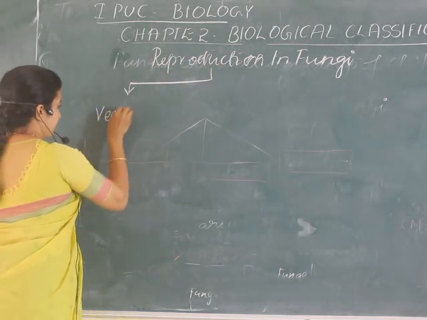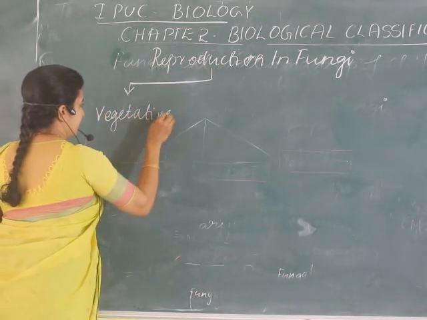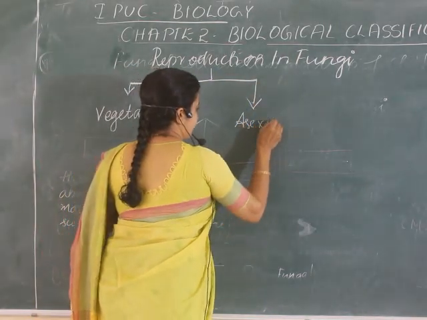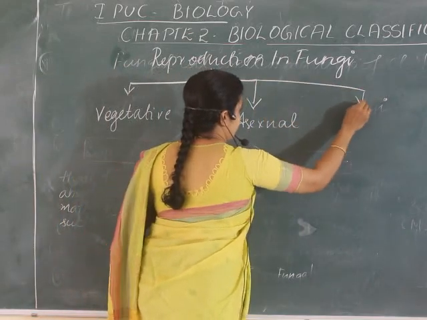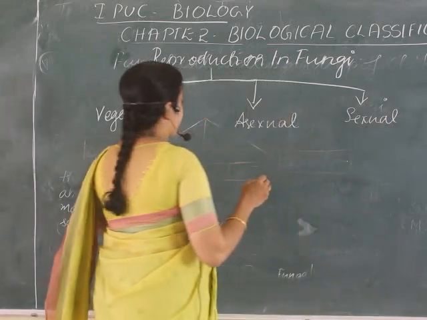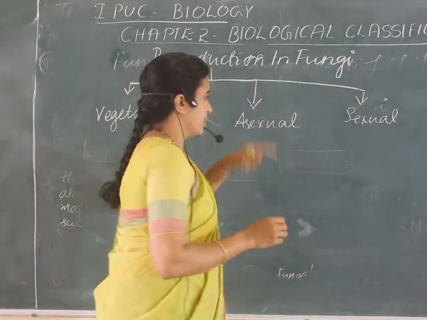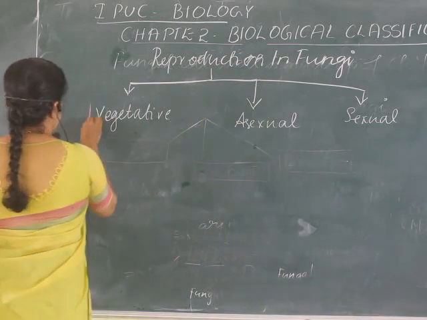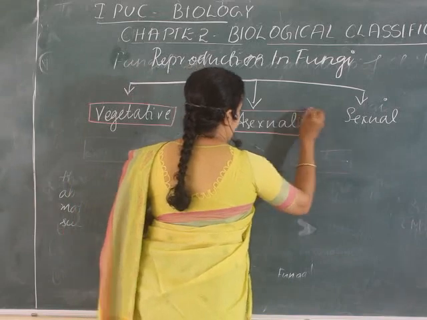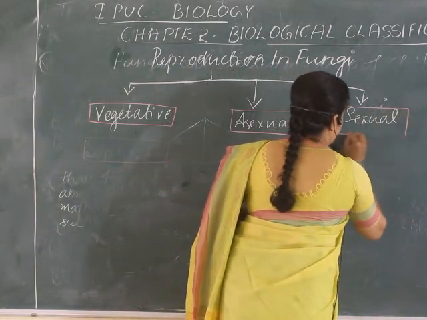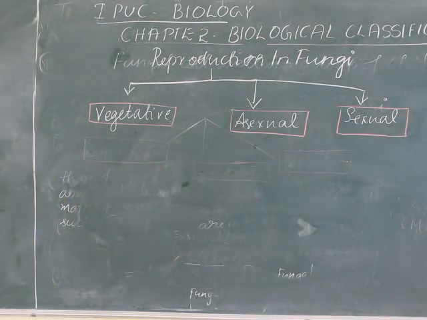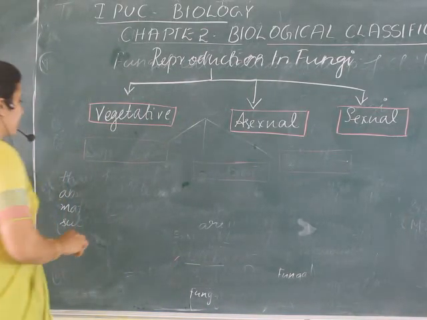One is the vegetative method. Second type is the asexual method. Third type is the sexual method of reproduction. Or you can also write vegetative reproduction, asexual reproduction and sexual reproduction. So how does vegetative reproduction take place? What are the structures responsible for reproduction through vegetative methods?